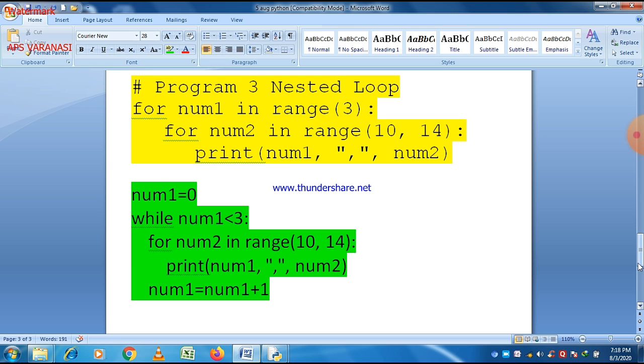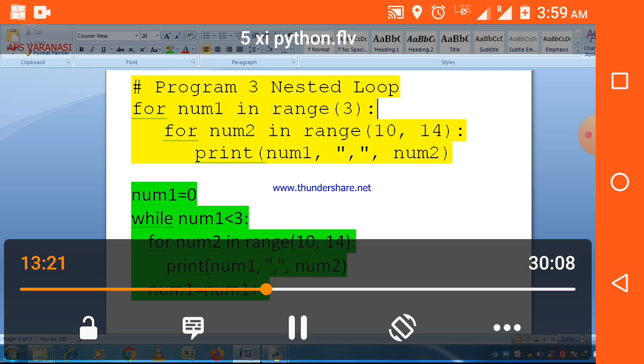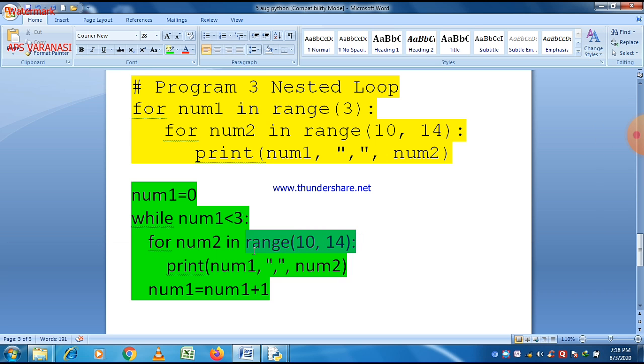Here I just talk about the yellow portion of the program, the area marked in yellow pen. In the second loop, we start the value from 10 and go up to 14, so initial value is given, and then last value is given, and here we can see that there is increment of 1.